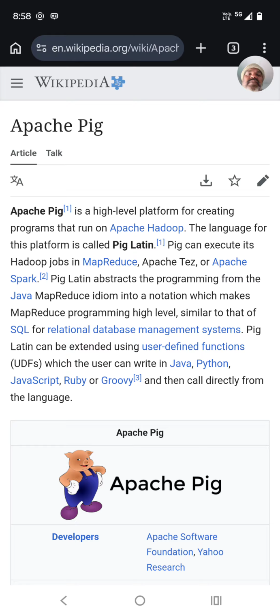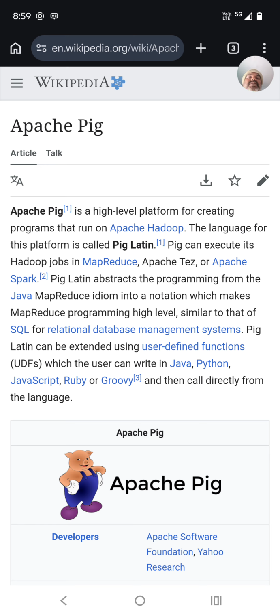Hi, today in this YouTube video, I want to discuss one of the best frameworks, Apache Pig. Apache Pig is a high-level platform for creating programs that run on Apache Hadoop. I already explained this in one of my videos. Apache Hadoop is used for processing huge volumes of data in a distributed environment.